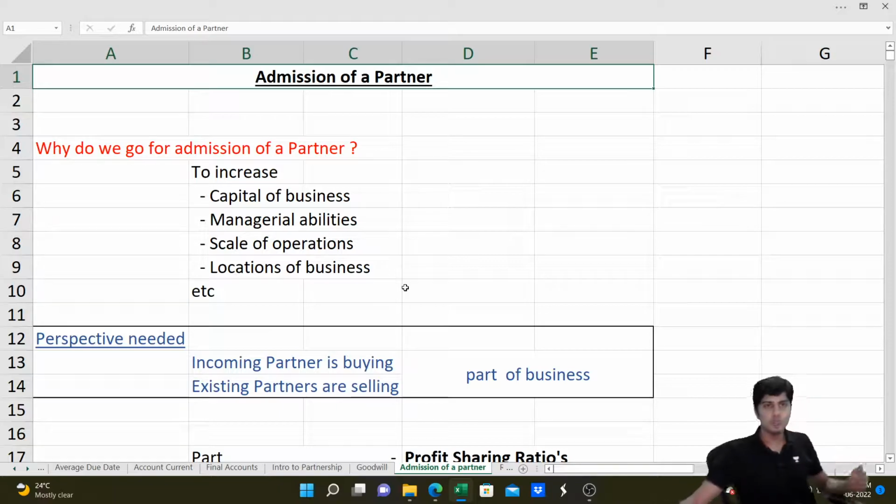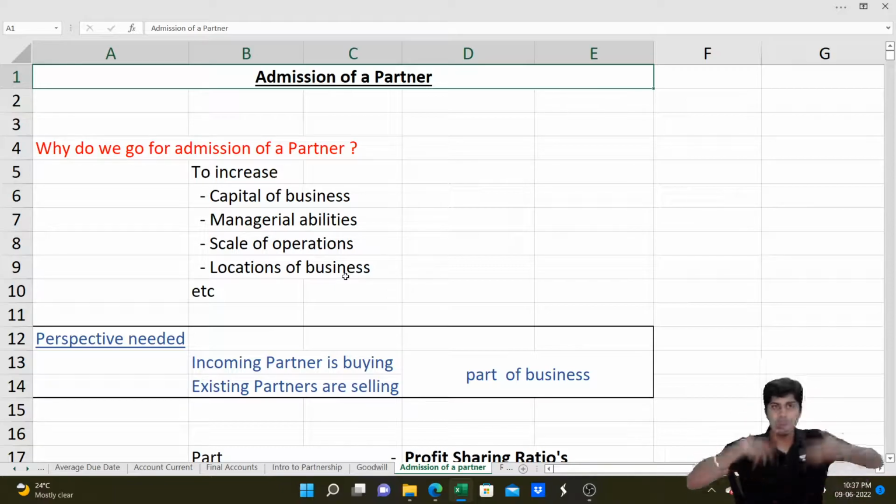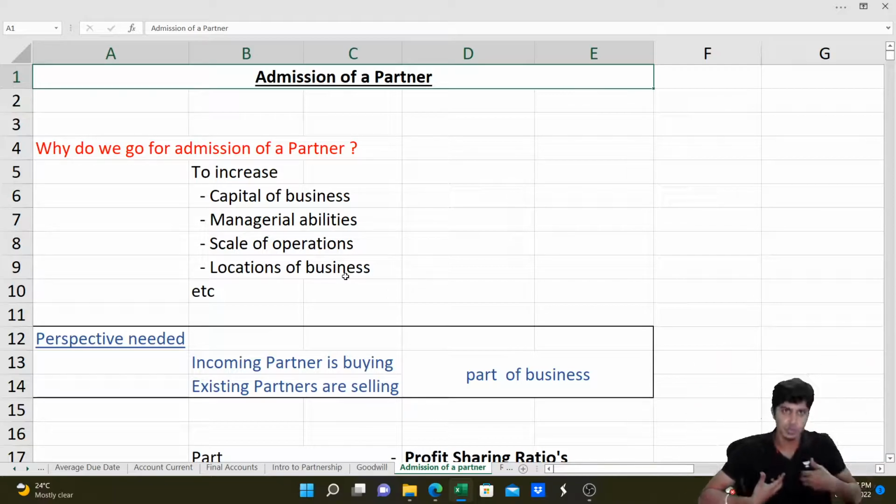Whenever they admit a new partner, the incoming partner is buying his share of profit, his share in the assets, and his share in the liabilities of the business. That's the perspective that is very much needed. Remember, in the case of admission, the new partner will buy his share of profit, his share in the total assets, and his share in the total liabilities from the old partners.